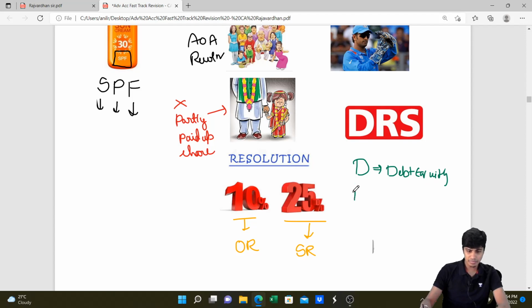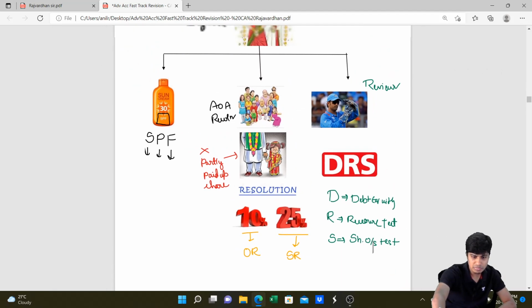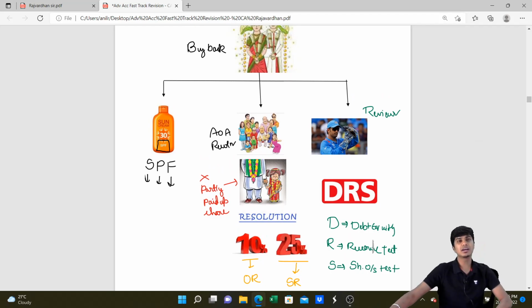Then comes R. This is the resource test. And then the last one is S, the share outstanding test. These three tests have to be done, and only on successful fulfillment of all the terms given in these three tests can the company go for buyback of its equity shares.